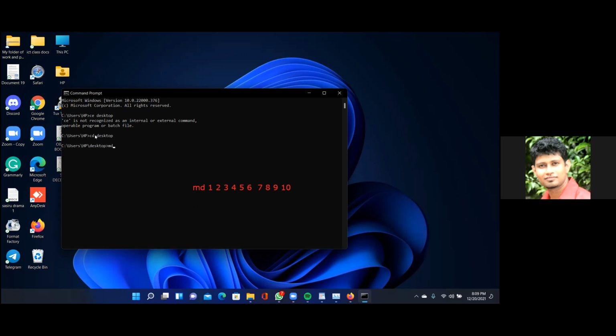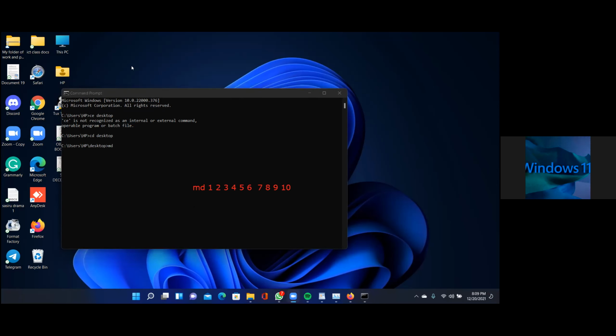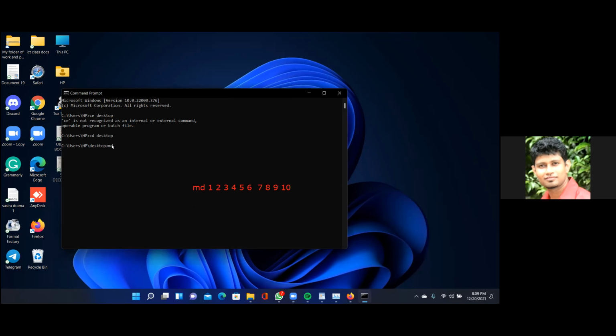MD, then space, then the folder names. When MD, do we have to put a space? Yeah, after that, space. MD space, then 1, 2, 3, 4, 5, 6, 7, 8, 9, 10, and you will see 10 folders on your desktop.